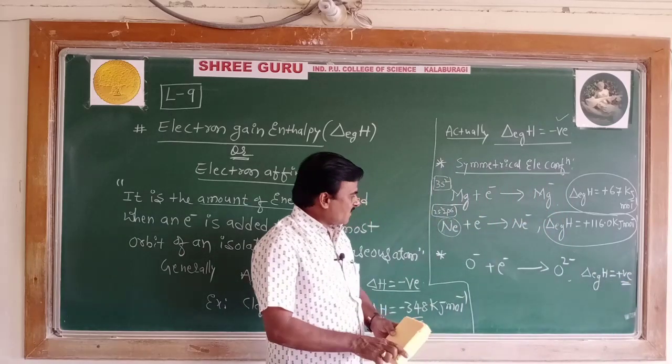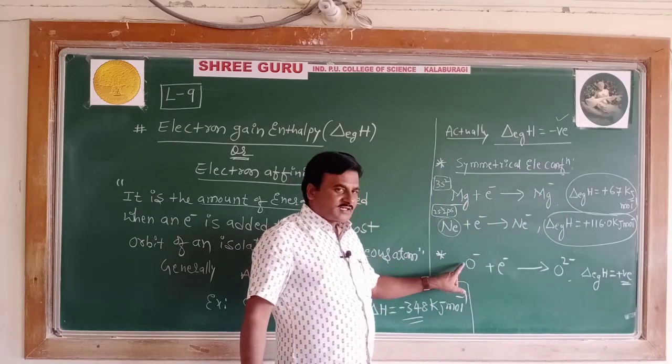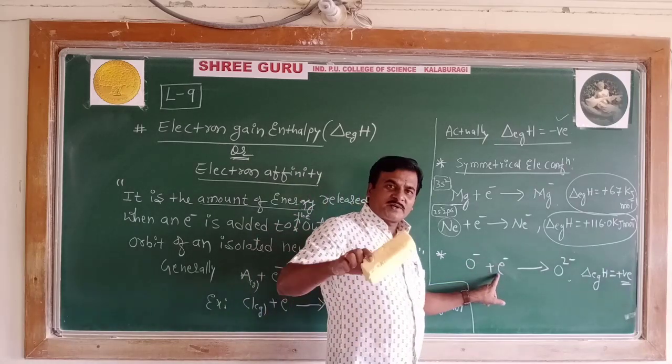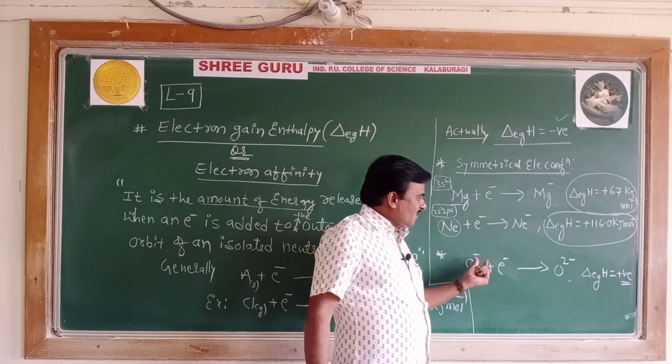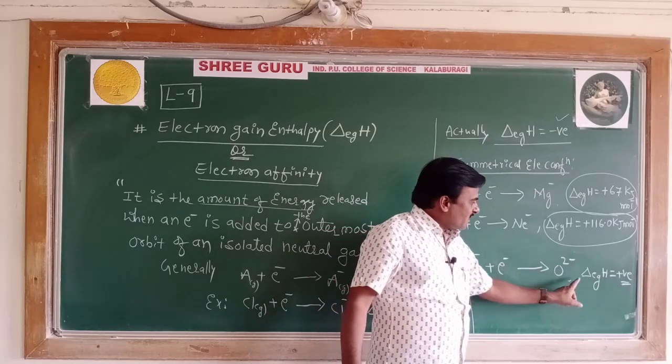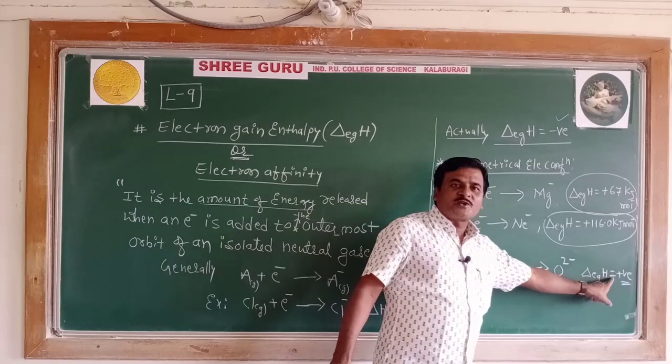Check in the notes. Already it is an anion. To take up an electron by the anion to form a bivalent anion O2 minus, electron gain enthalpy is also positive.